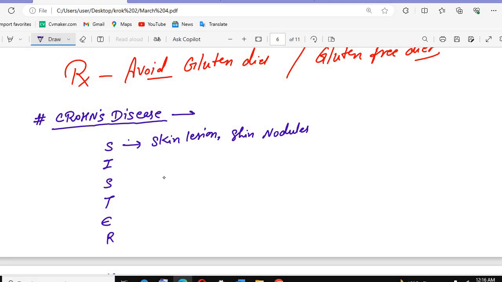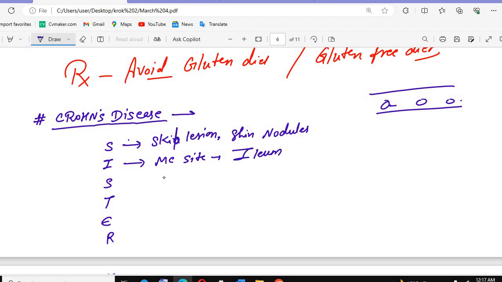So we can see that in Crohn's disease we see skip lesions. The lesions will be here, then skip, then here. Like in the intestine, we see a lesion and then a gap between them. Which is the most common site affected? The most common site affected is the ileum.